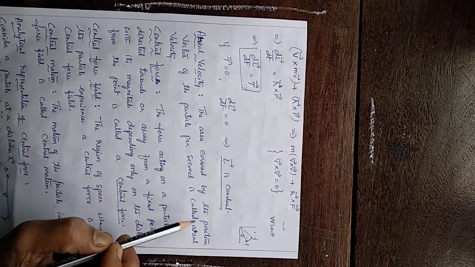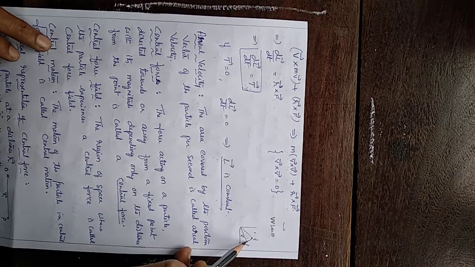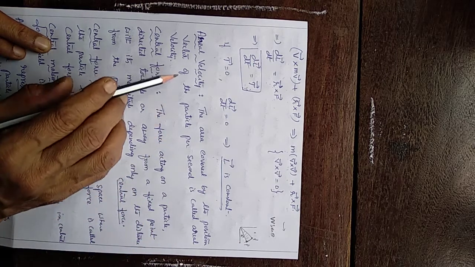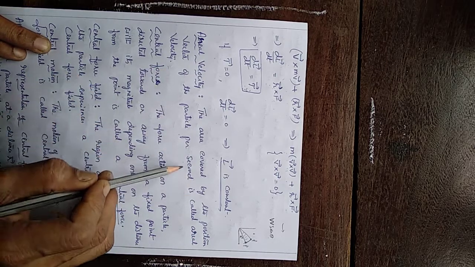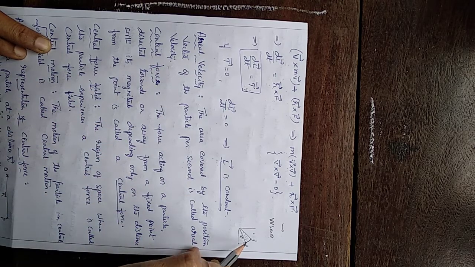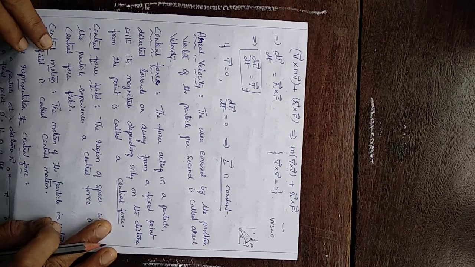The aerial velocity is the area covered by the position vector of the particle per second. See, this is the position vector. Suppose it covers this much area as it moves to P dash in 1 second. Then this is the area covered in 1 second, and that area covered in 1 second is called aerial velocity.